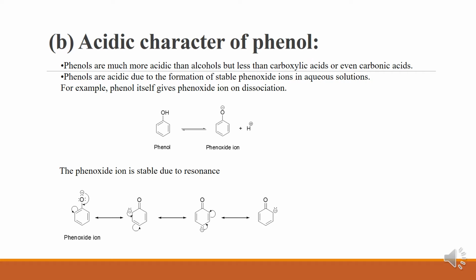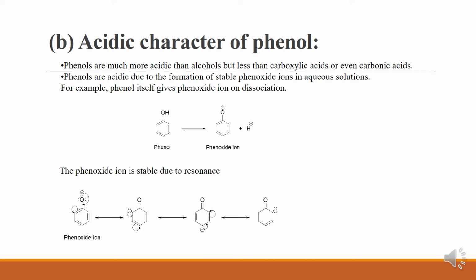The acidic character of phenols is discussed with the help of pKa values. Phenols are much more acidic than alcohols, but less acidic than carboxylic acid or even carbonic acid. The reason for that is the resonance stabilized molecule. The phenoxide ion is more stable compared with simple alcohols.